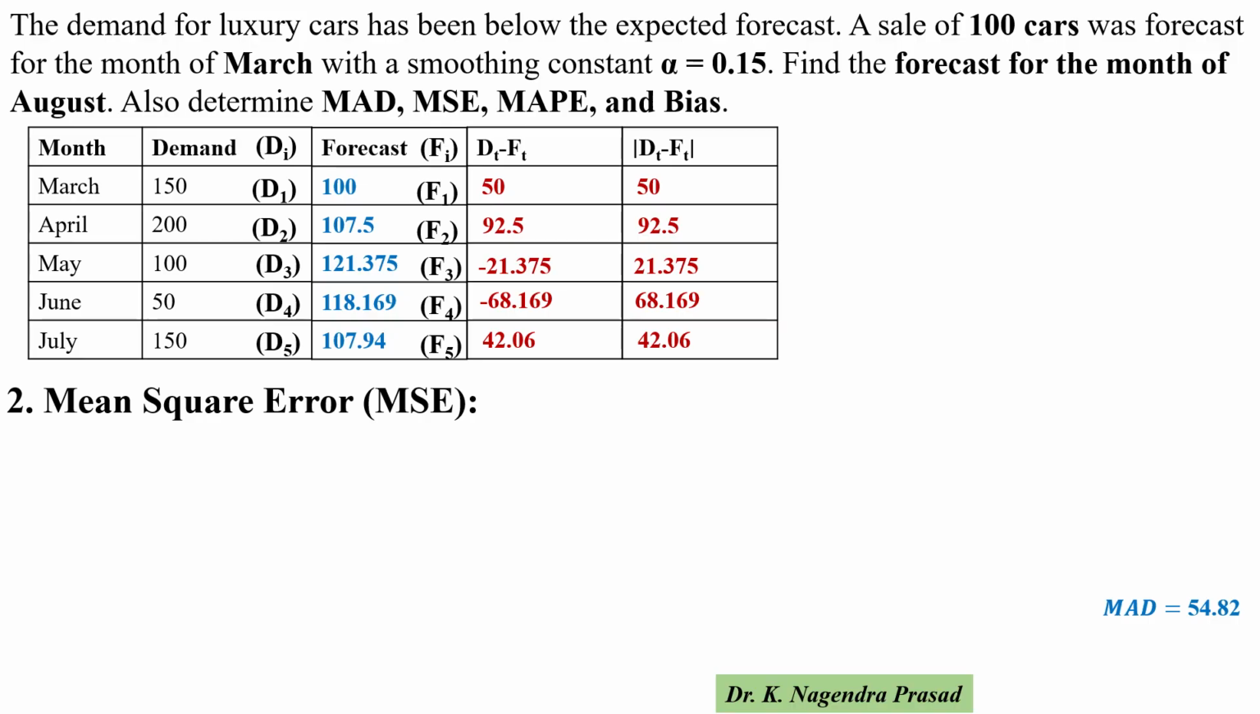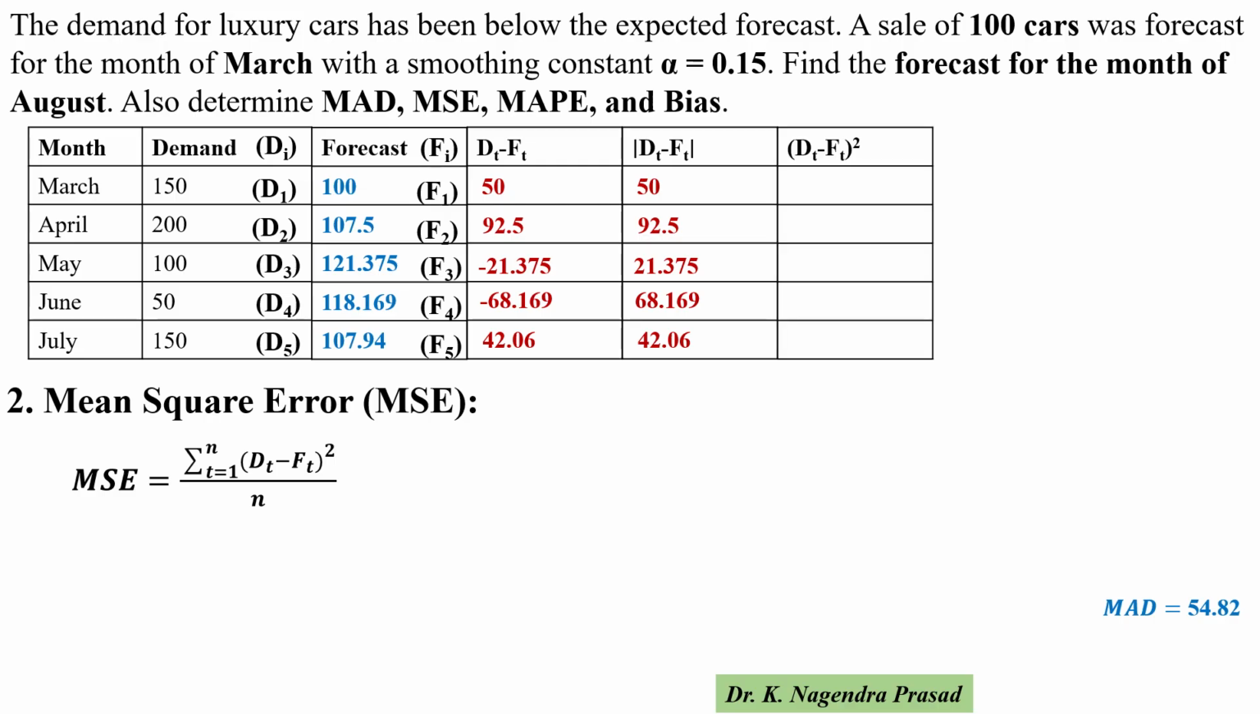Next we determine the MSE, mean square error. We know that mean square error equals the summation of t equal to 1 to n, dt minus ft whole square, divided by n. So here we already determined dt minus ft. Then we have to determine dt minus ft whole square. For the month of March, dt minus ft is 50. Then 50 square equals 2500. Next for April, dt minus ft is 92.5. Then 92.5 whole square is equal to